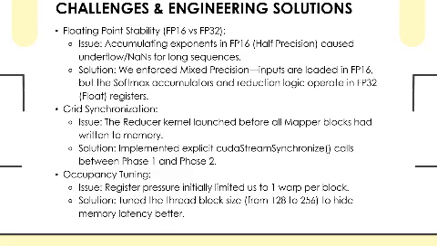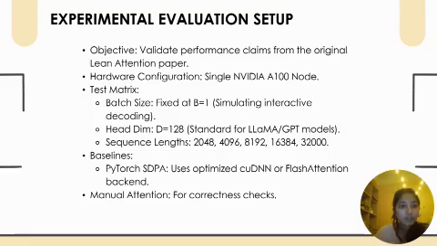The third challenge was occupancy tuning. Initially, high register pressure restricted us to only one warp per block, which limited throughput. We tuned the block size, increasing it from 128 to 256, so the GPU could hide memory latency more efficiently. In summary, by addressing numerical stability, synchronization, and occupancy tuning, we were able to make the kernel both correct and high performance. Thank you, Ramya.